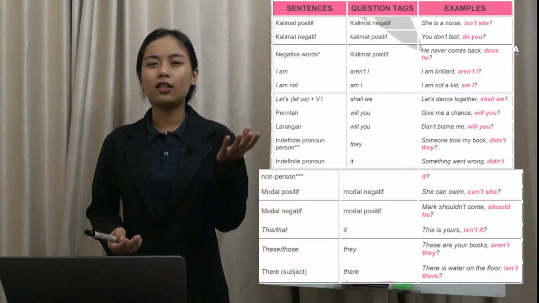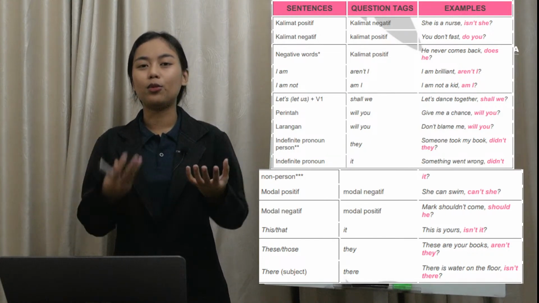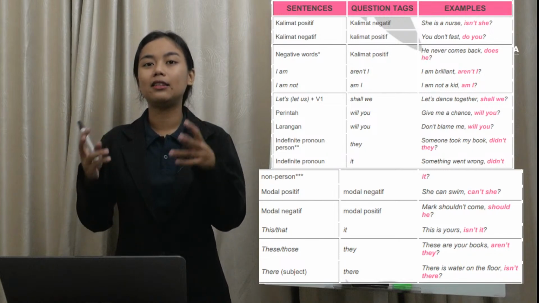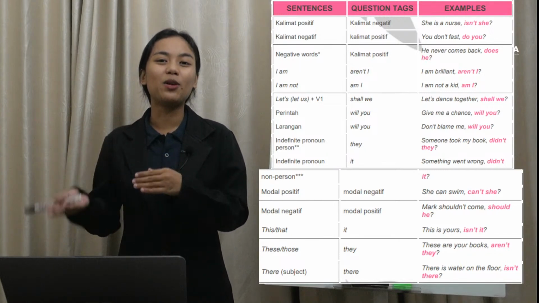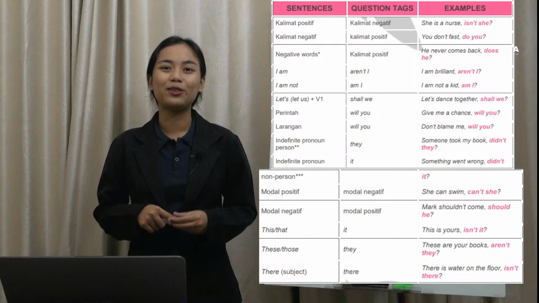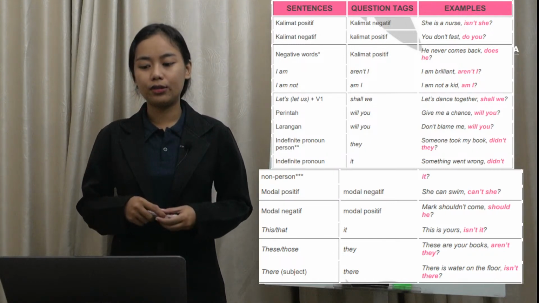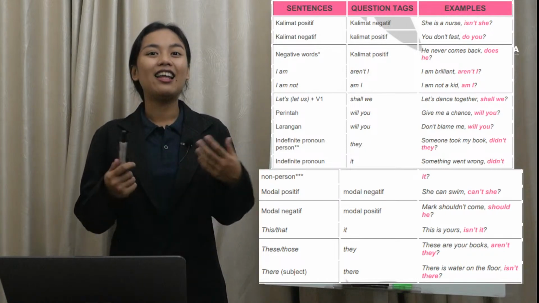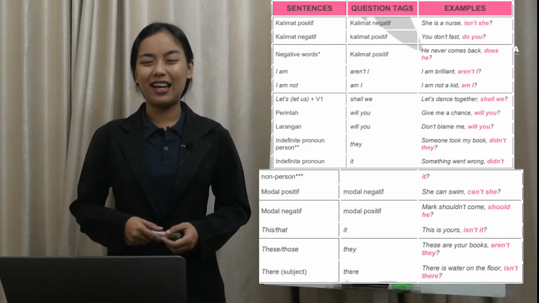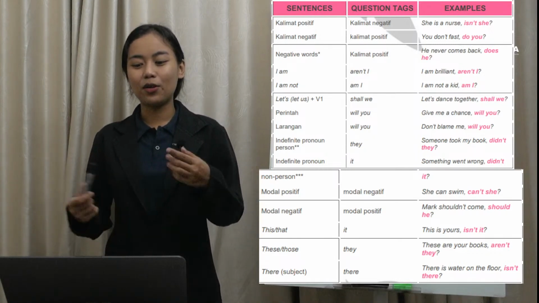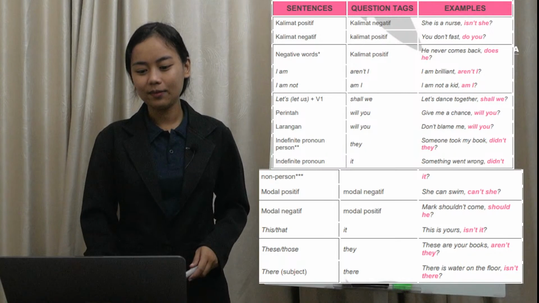And then next, if the statement uses these or those, which is jamak. Jadi kalau statementnya menggunakan these atau those, the pronoun that we use must be they. Jadi pronoun yang kita gunakan di question tag-nya harus yang jamak juga, yaitu they. For example, these are your books, aren't they? Ini semua bukumu, kan?